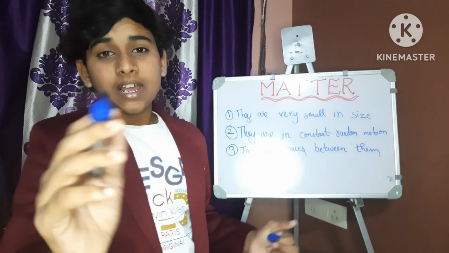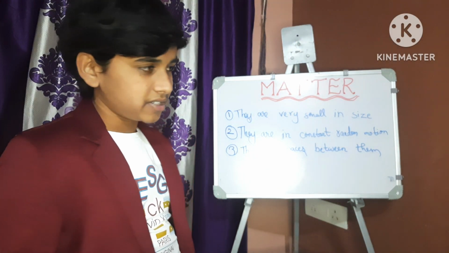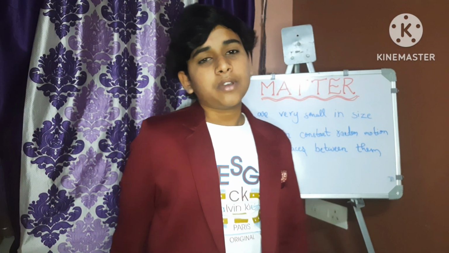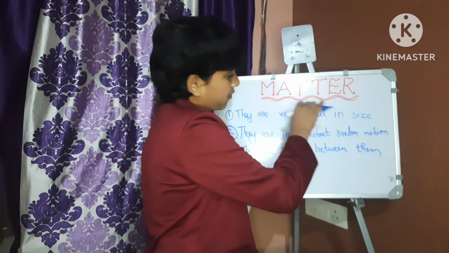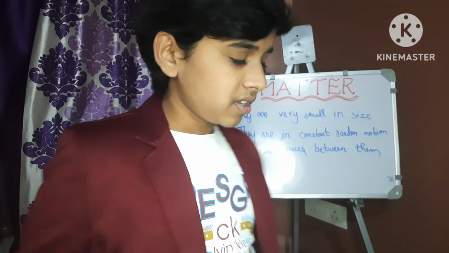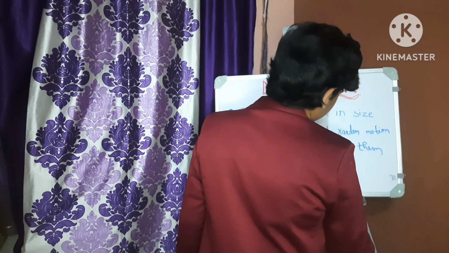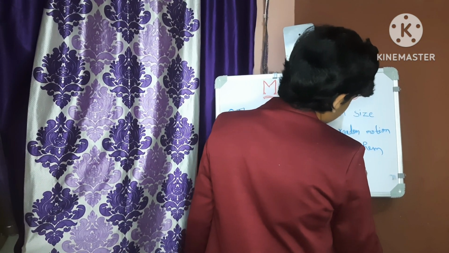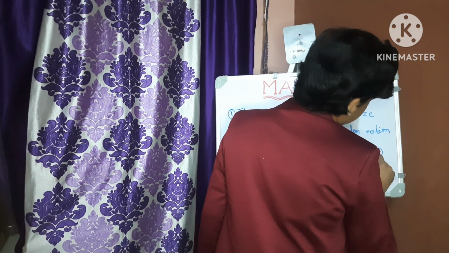Shall I repeat? Molecules of matter contain spaces between them, and this space is called intermolecular or interparticular space. This is a very important topic, because the three forms of matter depend on this.